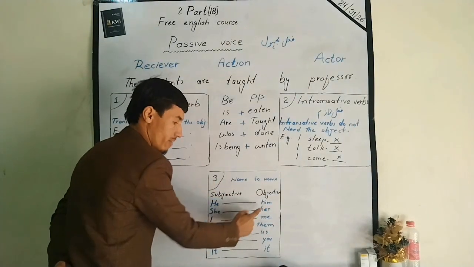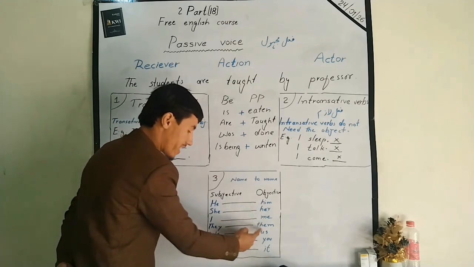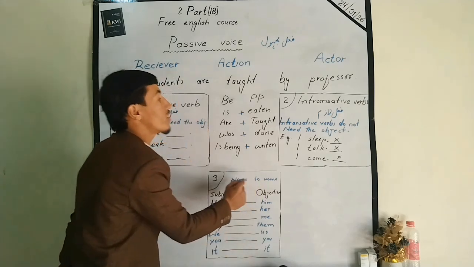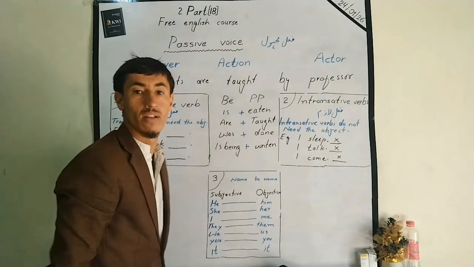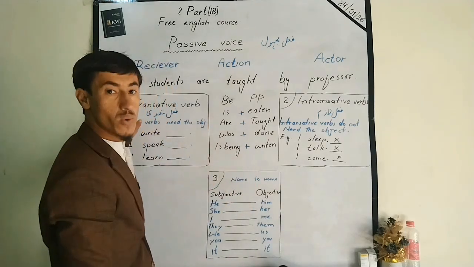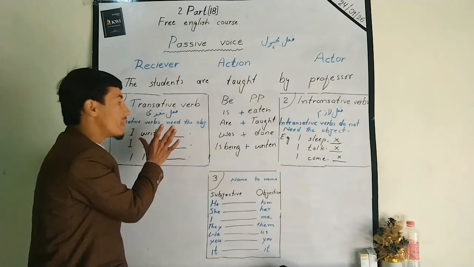He, him, she, her, I, me, they, them, we, us, you, it, and name to name. Like here we have students, name to name. Got it? Transitive verb, intransitive verb.